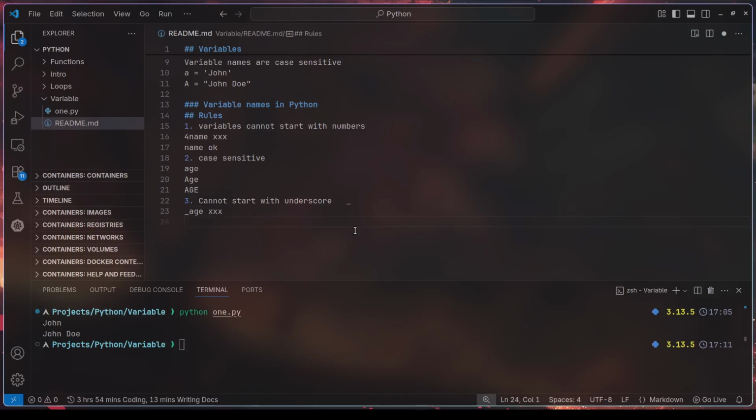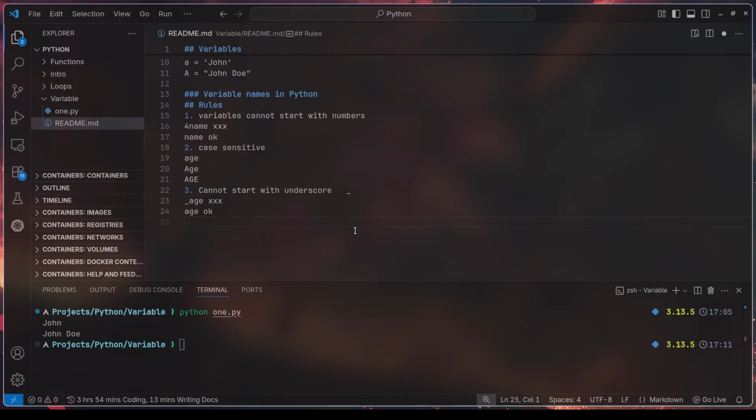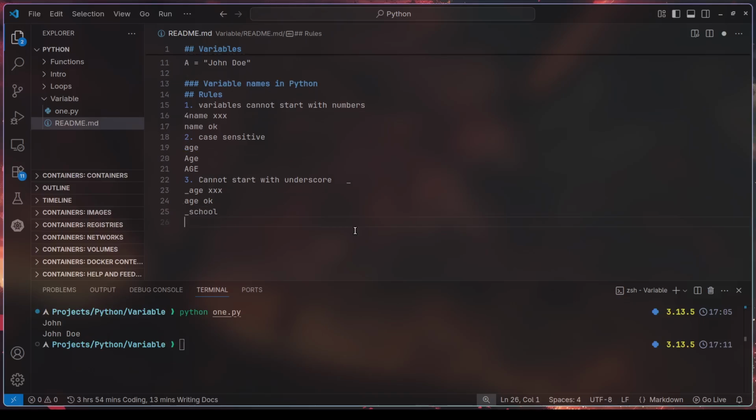It cannot start with an underscore. You can say age; it's okay. Anything like underscore school, underscore book, all these are wrong. You cannot say this.